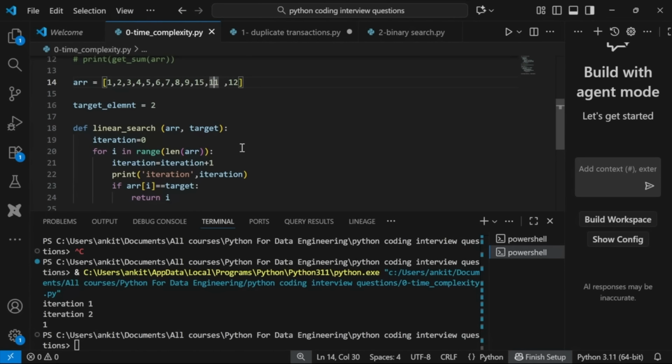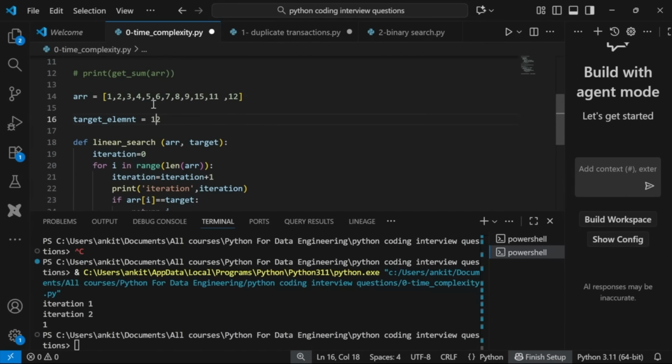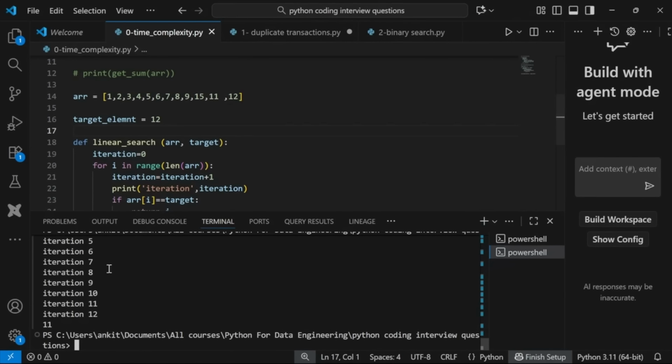So when we talk about big O notation, we consider the worst time complexity. Worst means if someone is searching 12, that is the worst case, right? When someone is searching 12, that time we have to run over the full list, right? So if I run this, it is running 12 times, right? So when I talk about big O notation, it means we are considering the worst time complexity. That at the worst, how many operations I have to do.